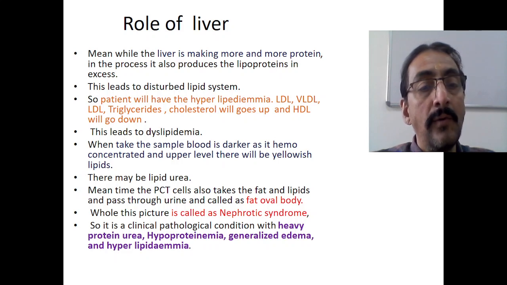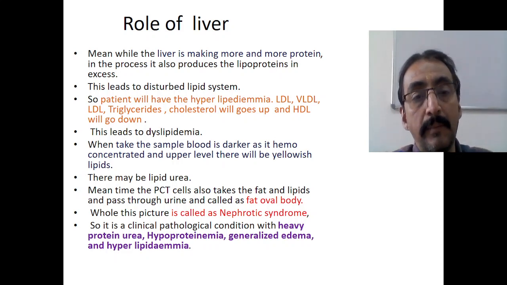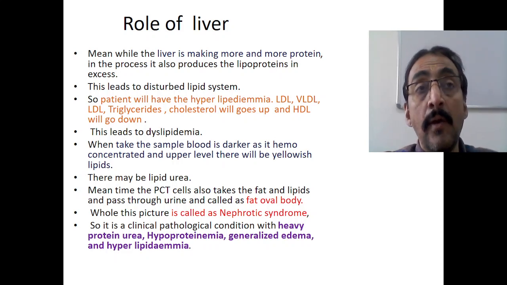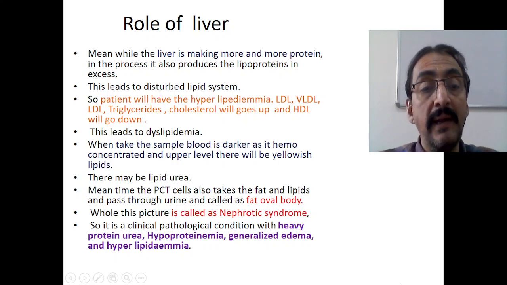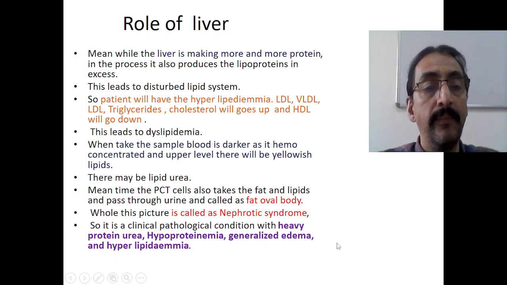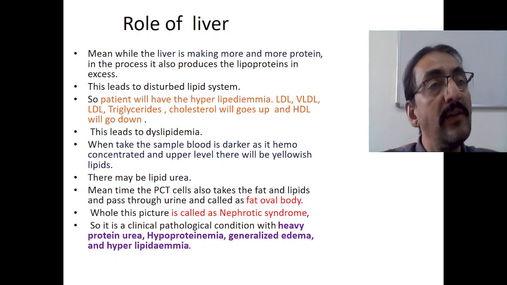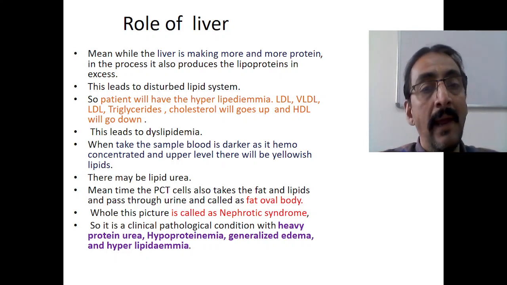Meantime, the proximal convoluted tubule cells also take up the fat and lipids and pass them through the urine, and this is called a fat oval body. This extra amount of lipid is also passing through the urine, and then it is called lipiduria.